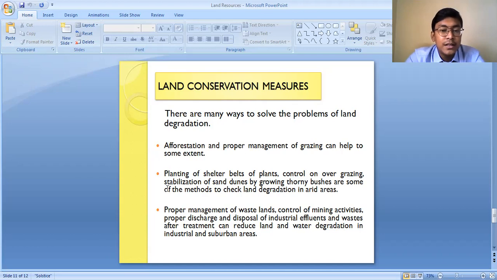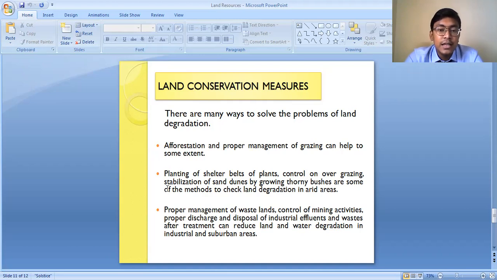So what can be done is that planting of shelter belts can be done. The areas where the farmers are growing crops, along those areas they can plant trees, so that the speed of the wind can be obstructed, and the sand which blows along with the wind cannot reach those parts.